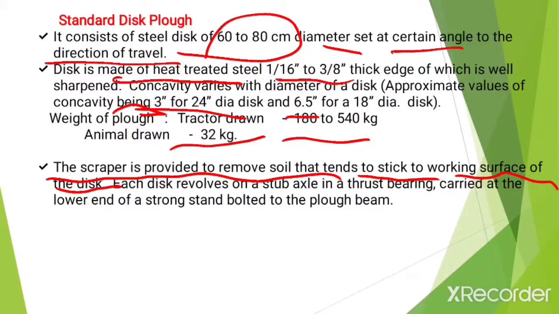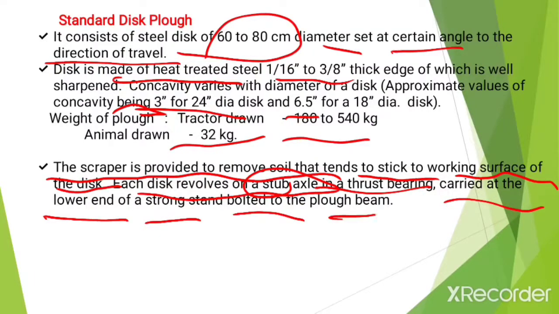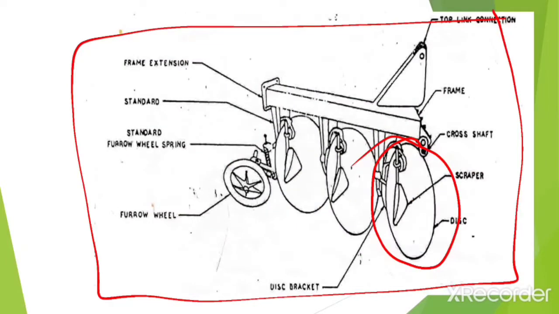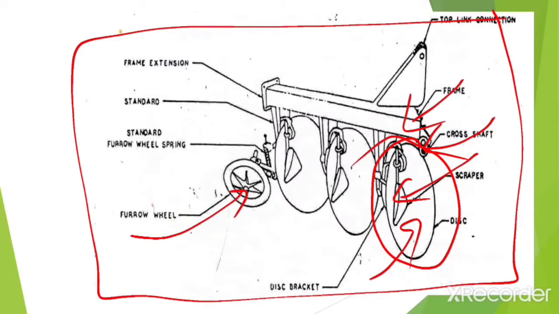Then each disc revolves on the stub axle in a thrust bearing carried at the lower end of the strong stand bolted to the plow beam. This is the diagram of a standard disc plow. This is the disc, this is the scraper. Here is the cross shaft, frame, then furrow wheel, etc.